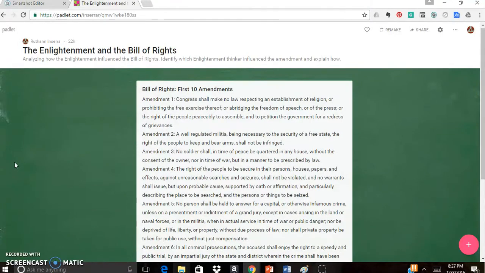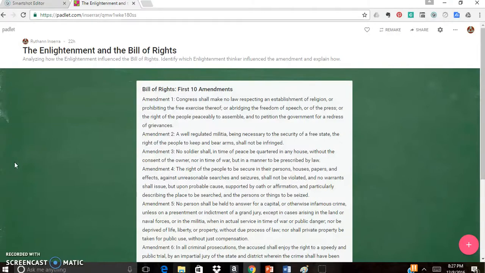Yesterday you made connections between the different Enlightenment thinkers, such as John Locke and Jean-Jacques Rousseau, with the Declaration of Independence. You're going to be doing a similar activity today, but this time you're looking for connections between the Enlightenment thinkers and the first 10 amendments, also known as the Bill of Rights. So let's take a look at one together as an example.